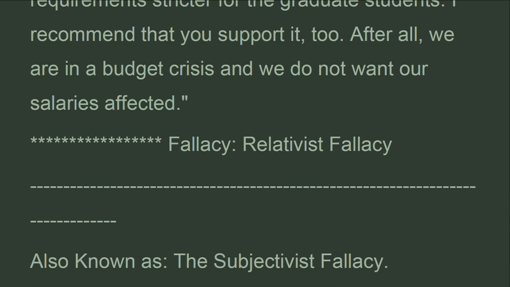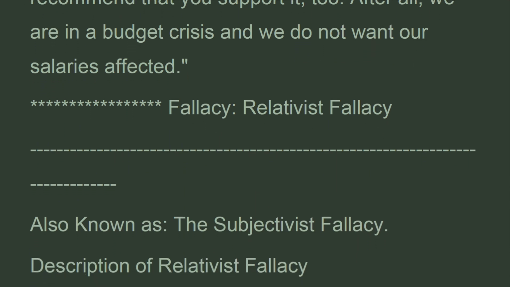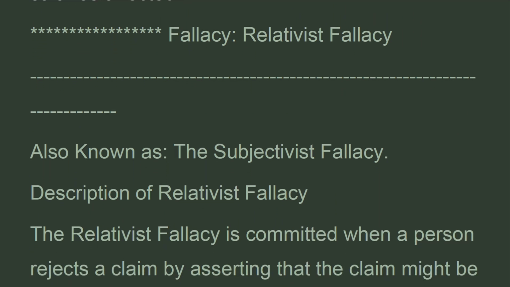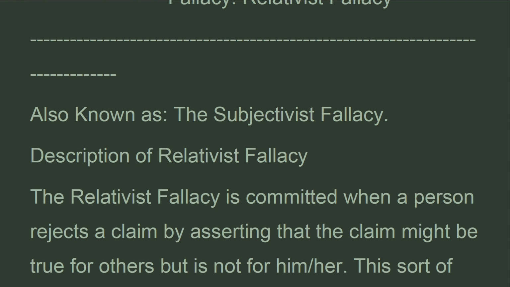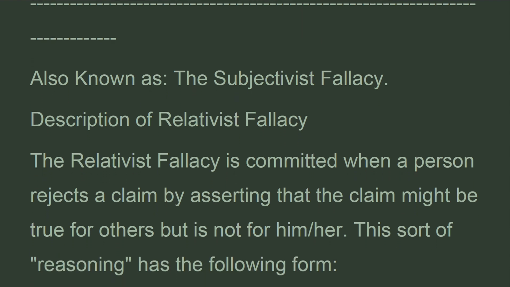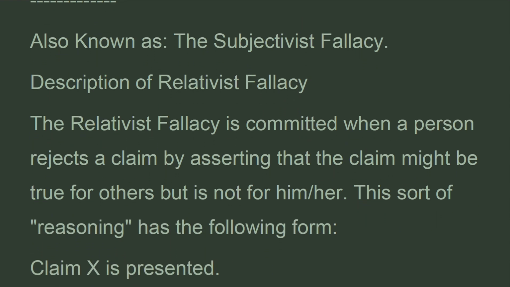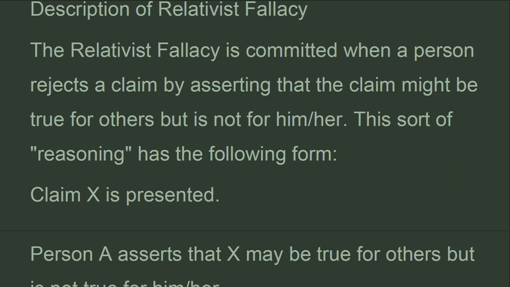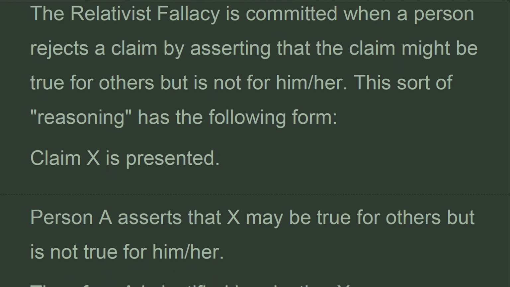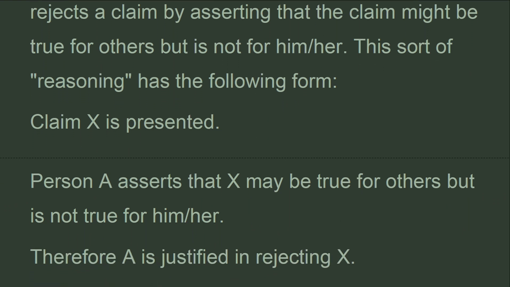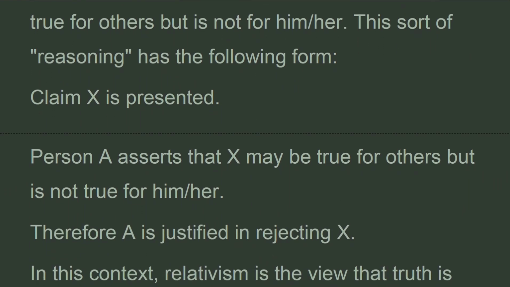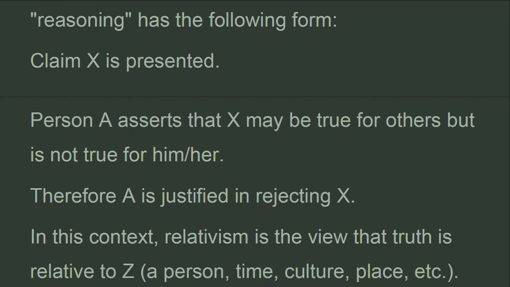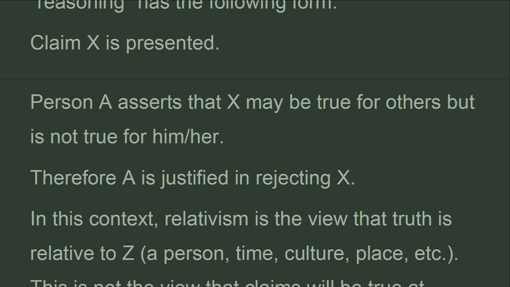Fallacy: relativist fallacy, also known as the subjectivist fallacy. Description of the relativist fallacy. The relativist fallacy is committed when a person rejects a claim by asserting that the claim might be true for others but is not for him or her. This sort of reasoning has the following form. Claim X is presented. Person A asserts that X may be true for others but is not true for him or her. Therefore, A is justified in rejecting X.